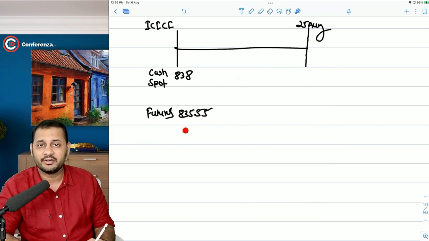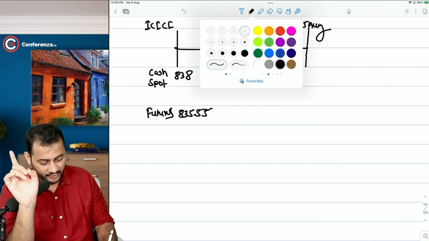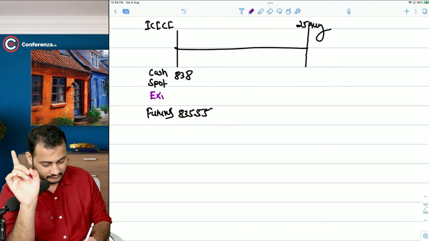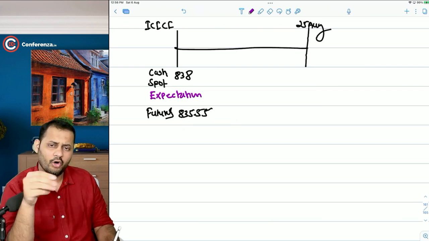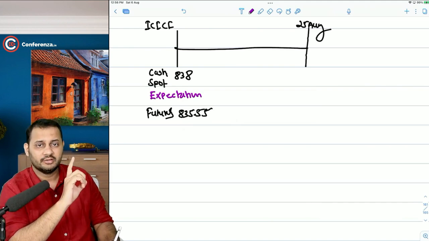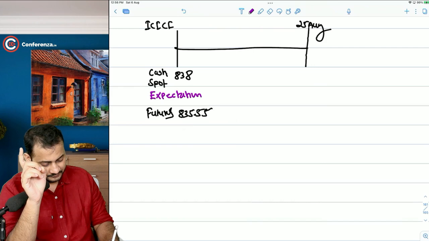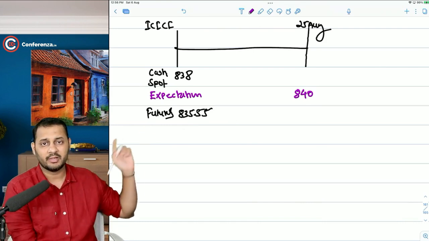So if you are sure about your expectation that the share price on or before 25th August can go beyond this price, let's say 840, then I would suggest you go and buy the futures.